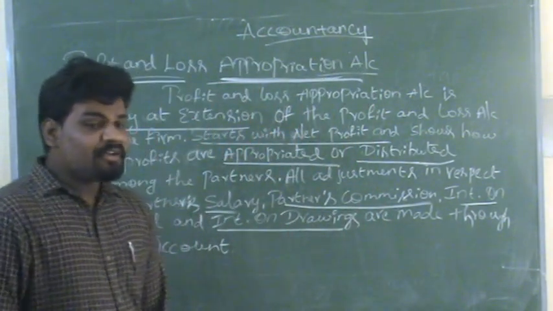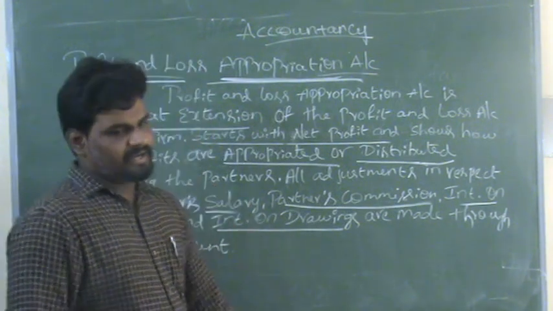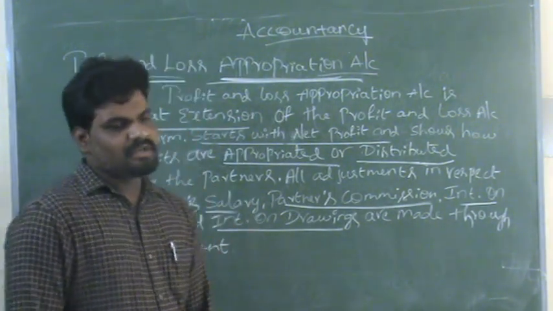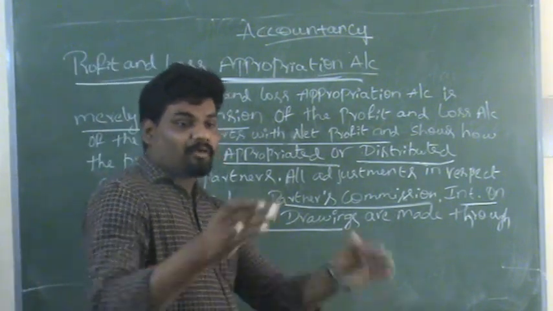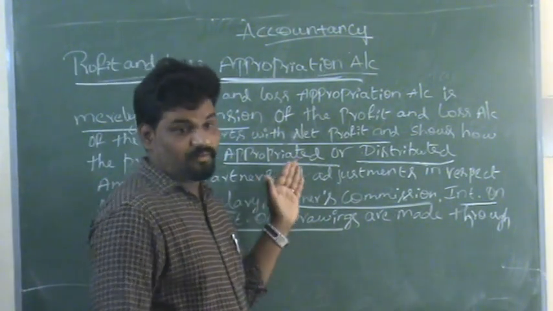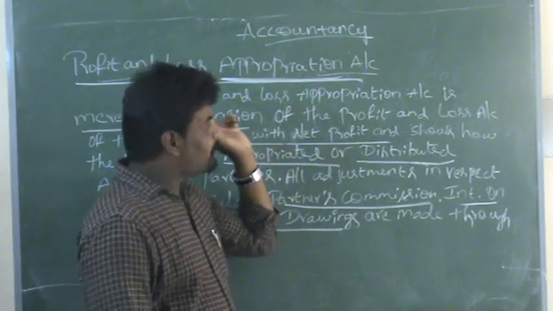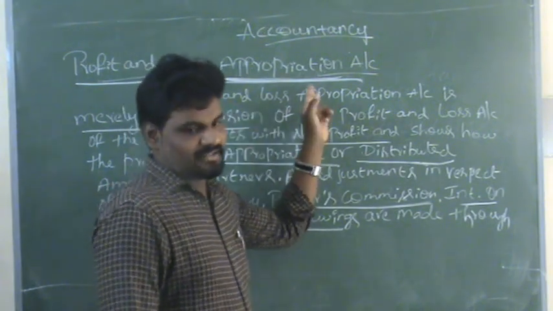Now let me discuss the format of the appropriation account. From the examination point of view, we will get a 6 mark question from this chapter: prepare the profit and loss appropriation account.